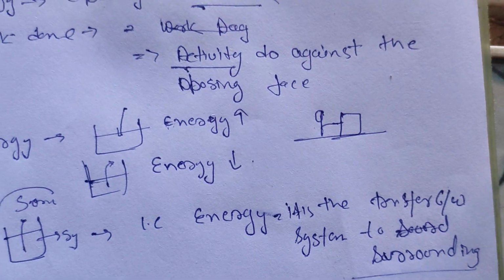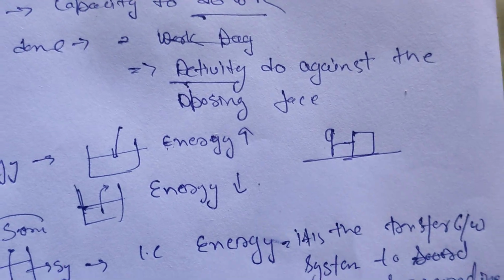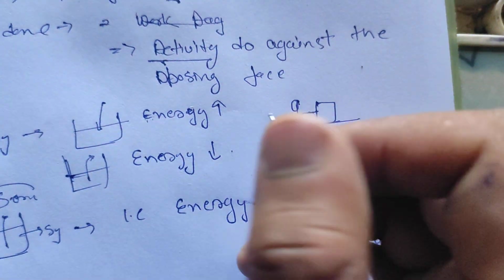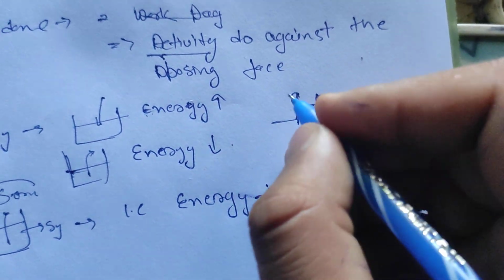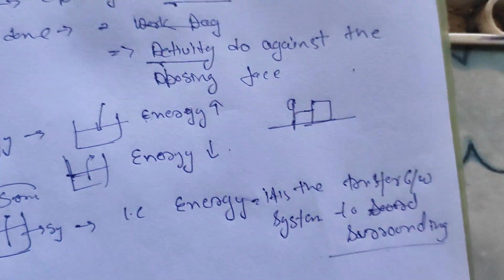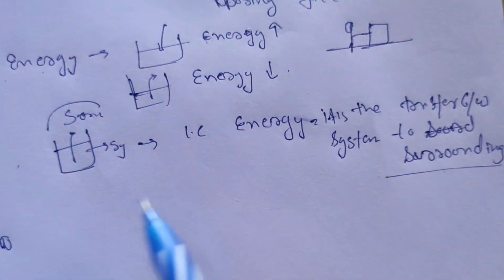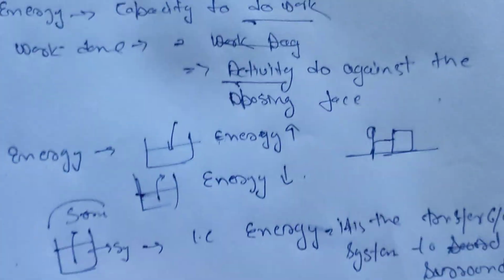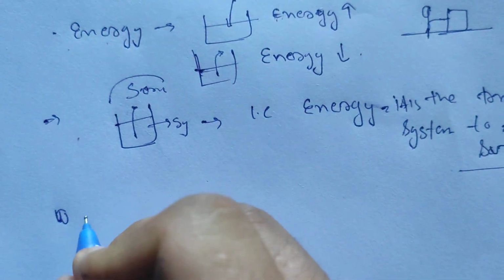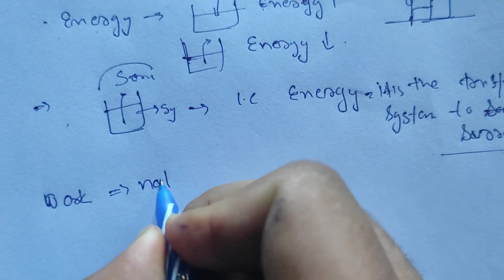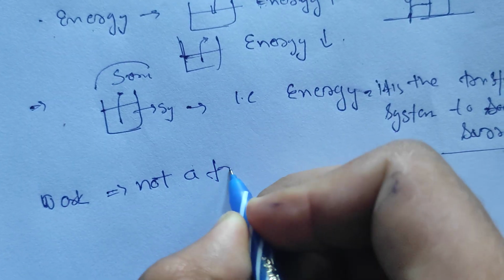It is the way, the path, by which energy is transferred from you to the box. The path, the way, is considered the work. Work is not a form of energy.